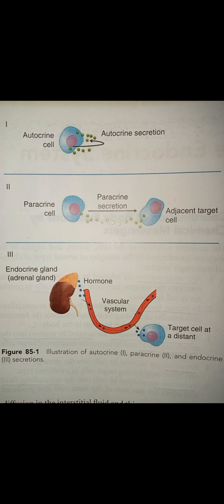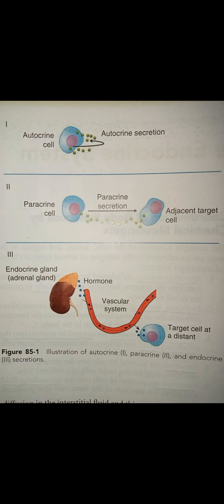But that activity is prevented with the help of some enzymes which prevent the flow of these paracrine secretions over larger distances by just neutralizing them.